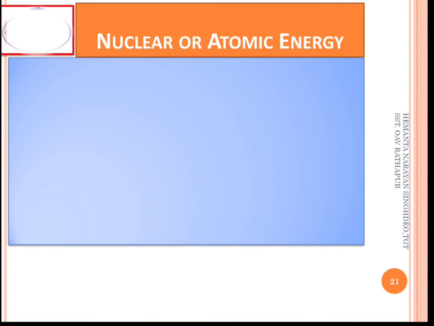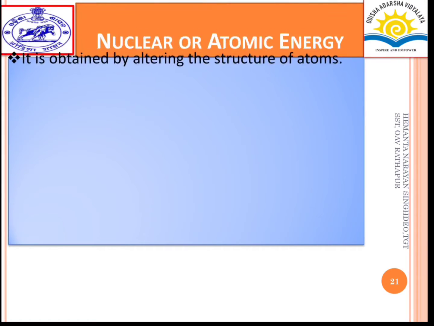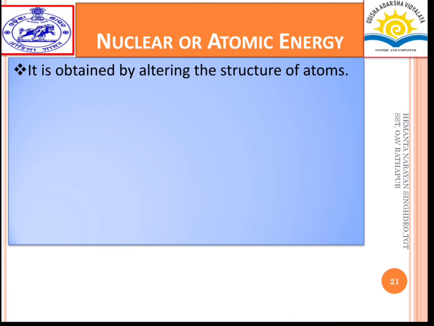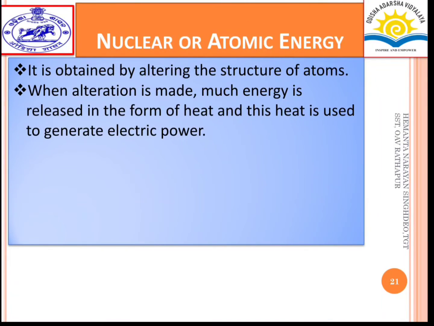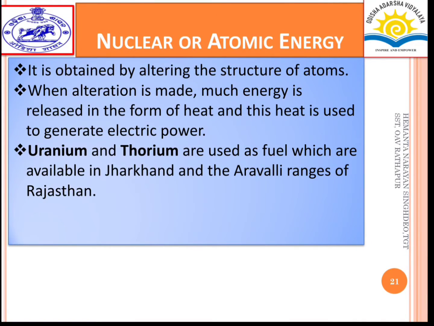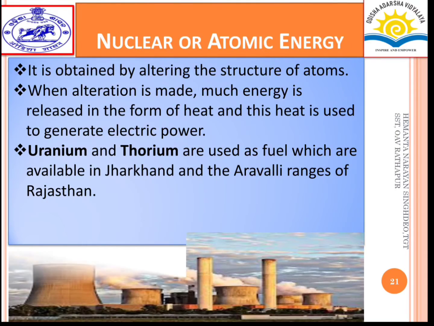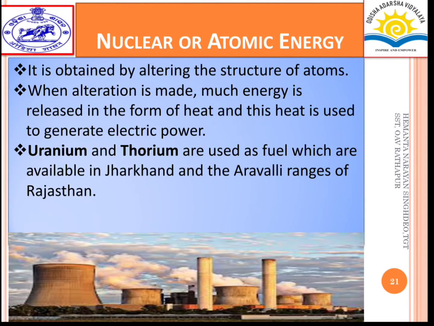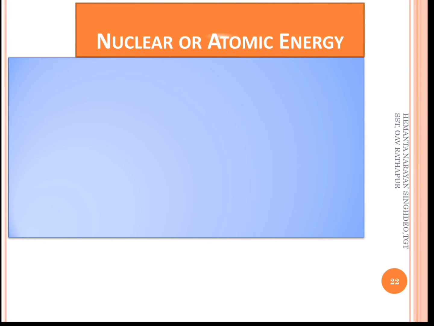Next, nuclear or atomic energy. Nuclear or atomic energy is obtained by altering the structure of atoms, and when the alteration is made, much energy is released in the form of heat, and this heat is used to generate electric power. Uranium and thorium are used as fuel, which are available in Jharkhand and the Aravalli ranges of Rajasthan.